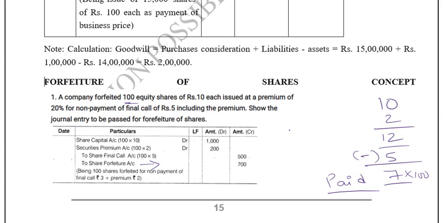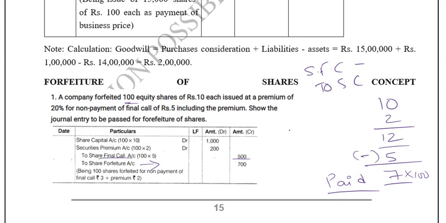What is the other part of the entry? The other part of the entry will be the unpaid amount. Share final call is the one which he didn't pay, so this 5 rupees will be credited. Why is it credited? In our previous examples we have seen that, except for application money, for allotment or for call, we generally pass the accrual entry. That means first we pass share final call to share capital. This is a temporary account. I have said in my previous videos also that application, allotment, call and final call are all temporary accounts. Ultimately it will be transferred to your share capital account.